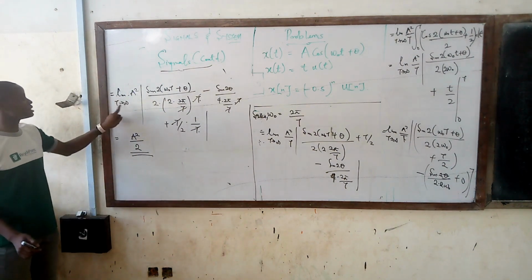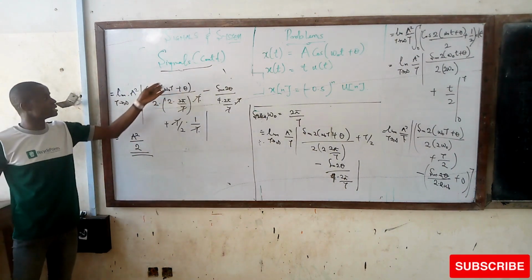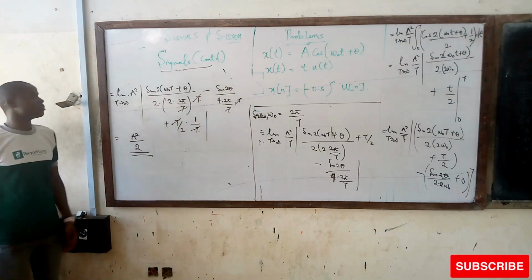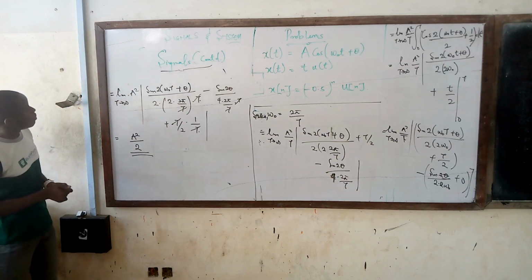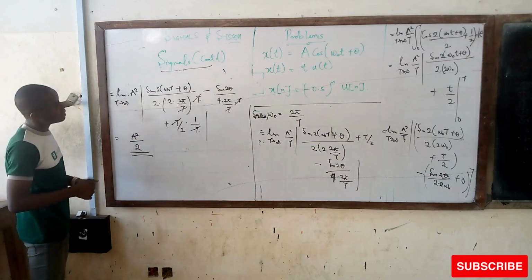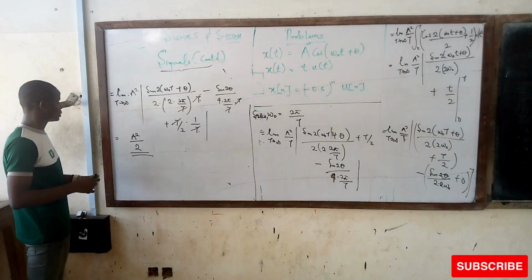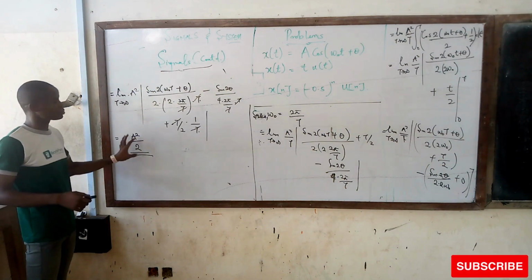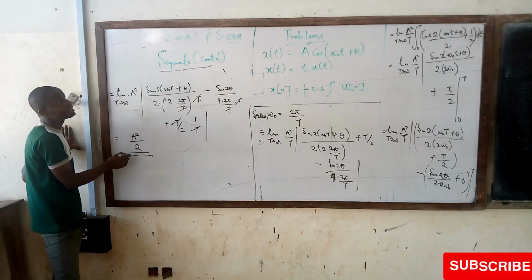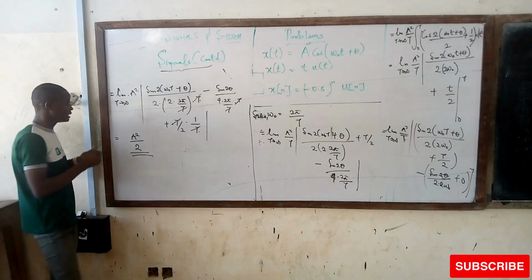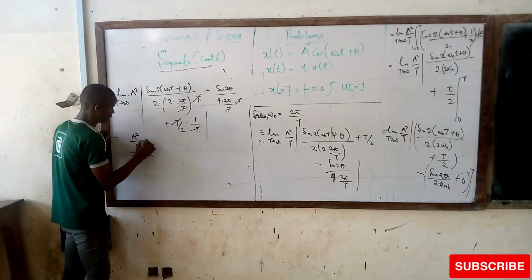By the time we put t equal to infinity, wherever we see t again, we will put it as infinity, and it will become 0. But sine of infinity is actually sine of 90, which is 1, then sine of infinity is 4 times 0, you add this as a squared over 2. And this shows that our final answer is going to be a squared over 2. This shows that this is a periodic signal.